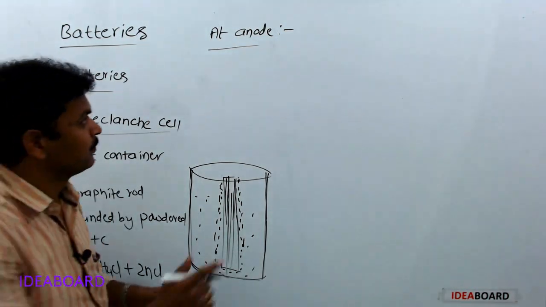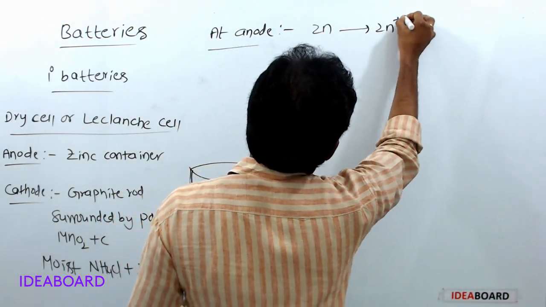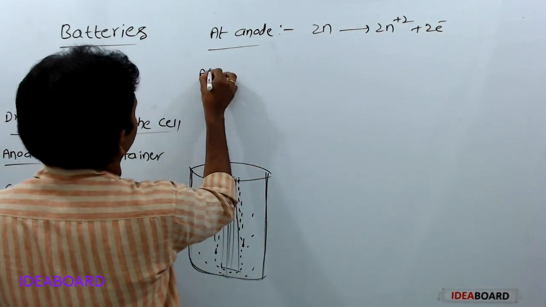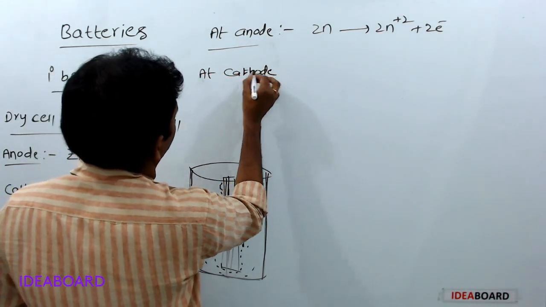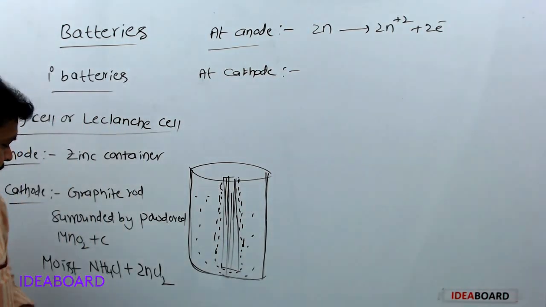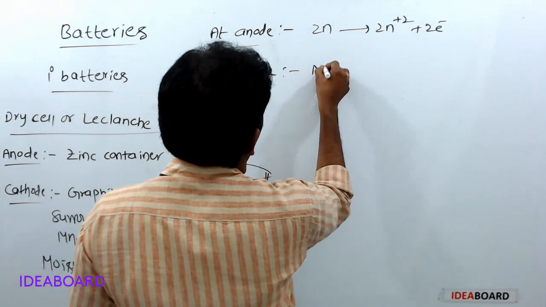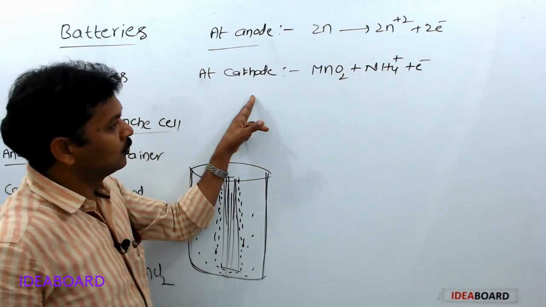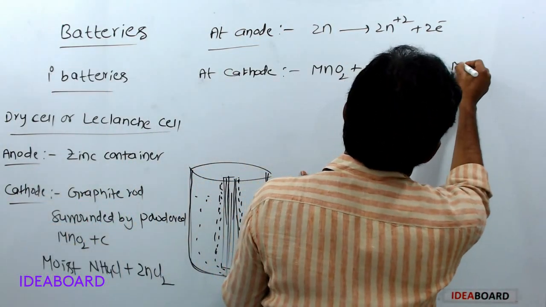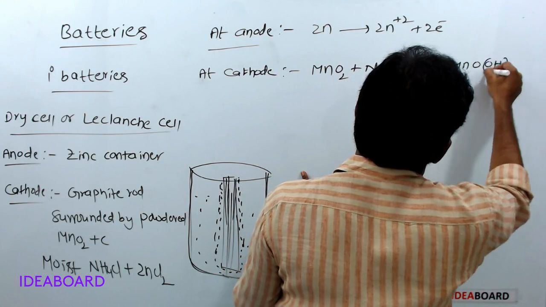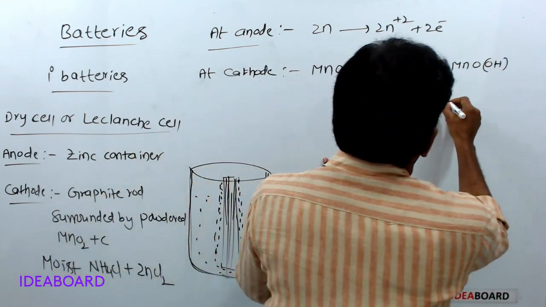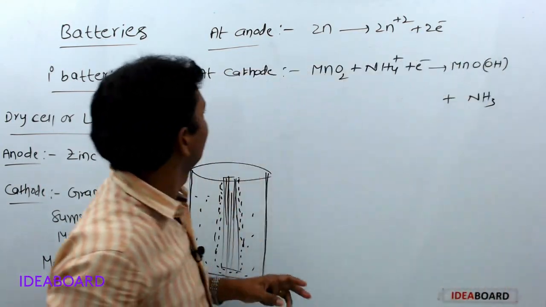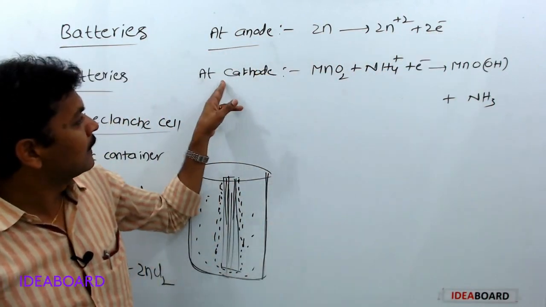We know that at the anode, oxidation occurs: zinc loses 2 electrons and forms Zn2+. At the cathode, we know that a reduction reaction takes place: MnO2 plus NH4+ plus electrons, gain of electrons gives rise to MnOOH plus NH3.